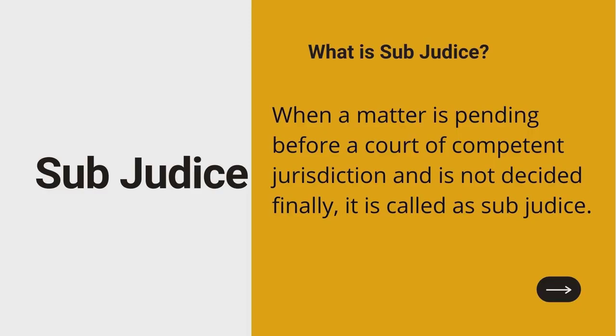So when a matter is pending before a court of competent jurisdiction, we cannot file another case for the same matter or for the same complaint. Why? Because it will be dismissed saying that it is sub judice, right? The court will dismiss our application or our petition saying that this matter is sub judice and we should wait for the decision of this competent court where the matter is pending. We cannot simply go on filing cases, but rather this court of competent jurisdiction should be given enough time to give a decision on that matter, and the same will be binding on us, right?